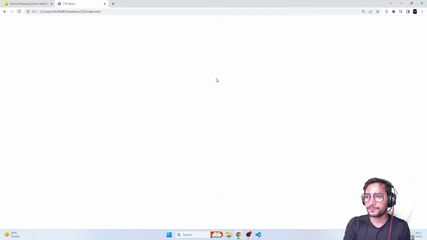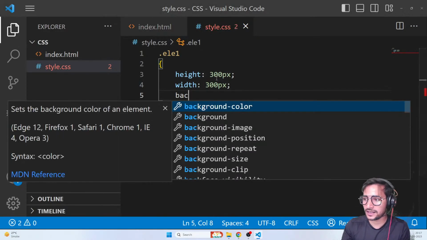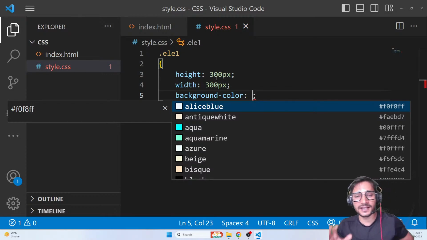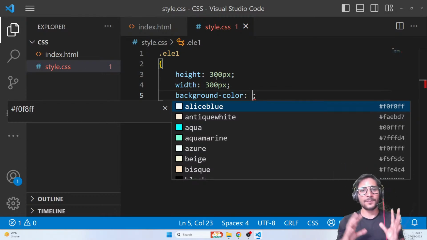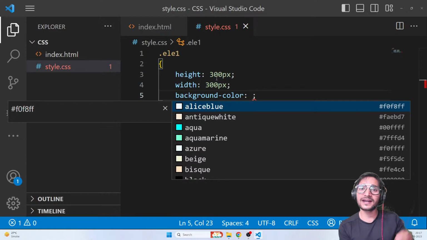Let's go. Now it's there, but I still can't see it because it does not have any color, because by default, all these boxes have transparent colors. So if you want a color, just use a property called background-color. So guys, if you want to give any background color to any box or container element, just use background-color. Please don't use color, because color is used to color the text.